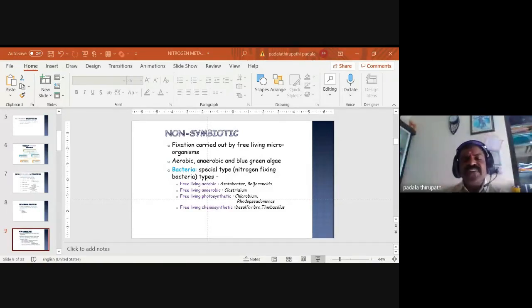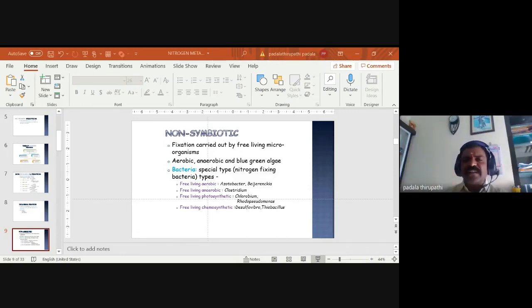And the free living chemosynthetic bacteria are Desulfovibrio and Thiobacillus denitrificans.